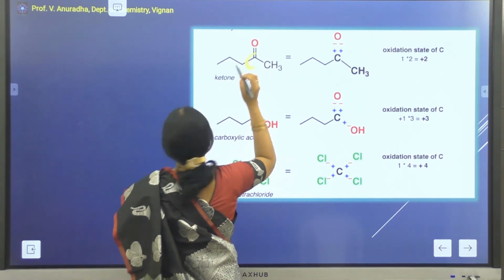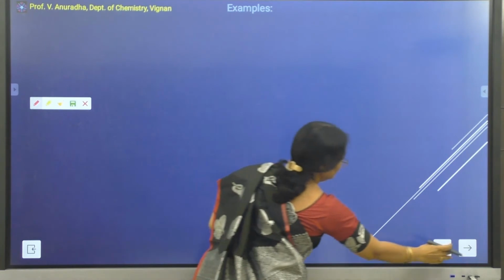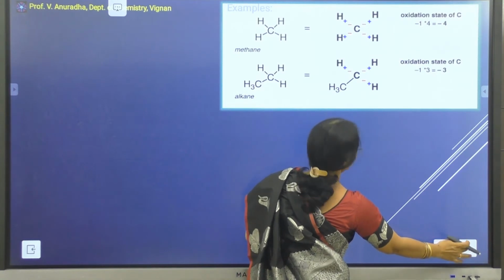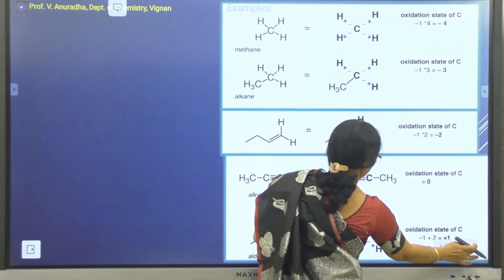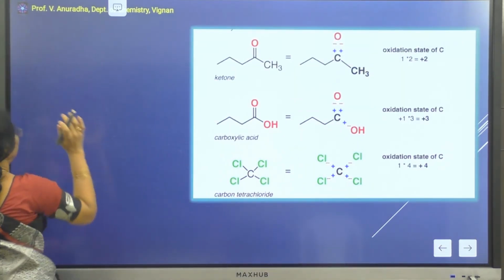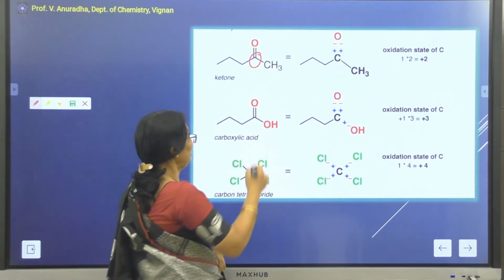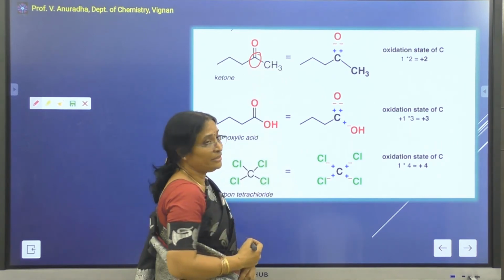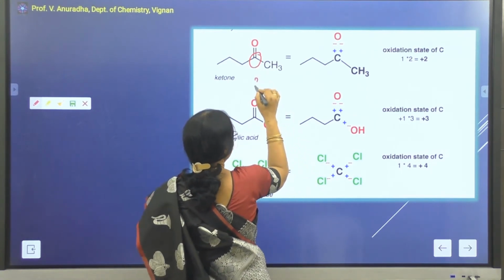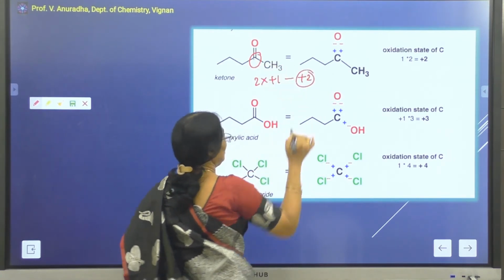If I go with the ketone here, if I look at the ketone that is present, this carbonyl carbon is attached to 2 carbon atoms. The contribution is 0. It is attached to oxygen, which is doubly bonded. Therefore, this is 2 into plus 1. So, the formal charge here is plus 2 for this particular carbonyl carbon.